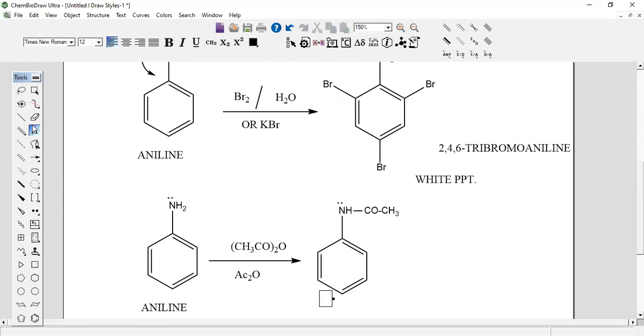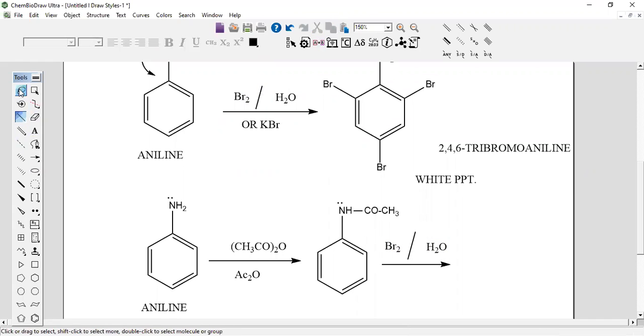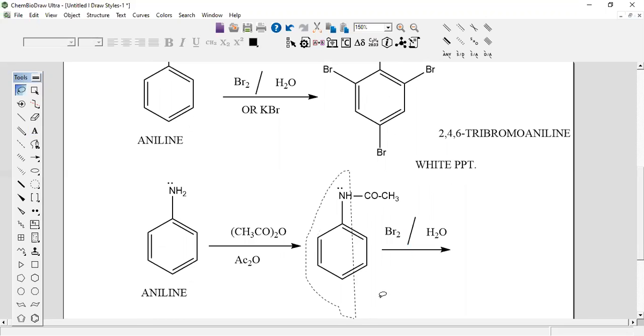Because of this reason, when this is now treated with bromine water, the same reagent, what happens here? The bromine will be introduced either at the ortho position or the para position.